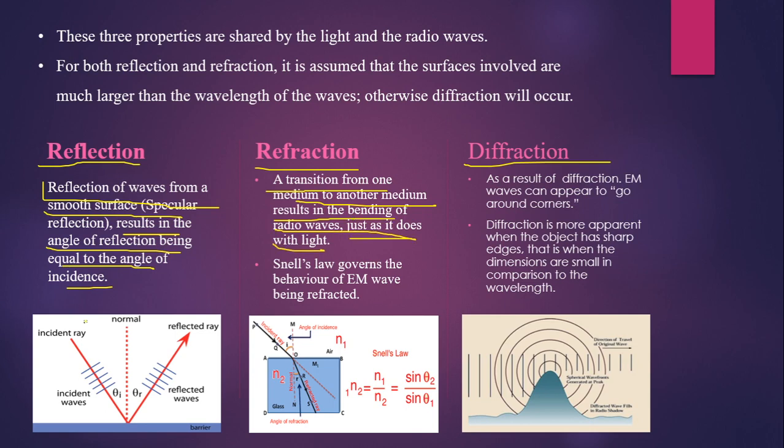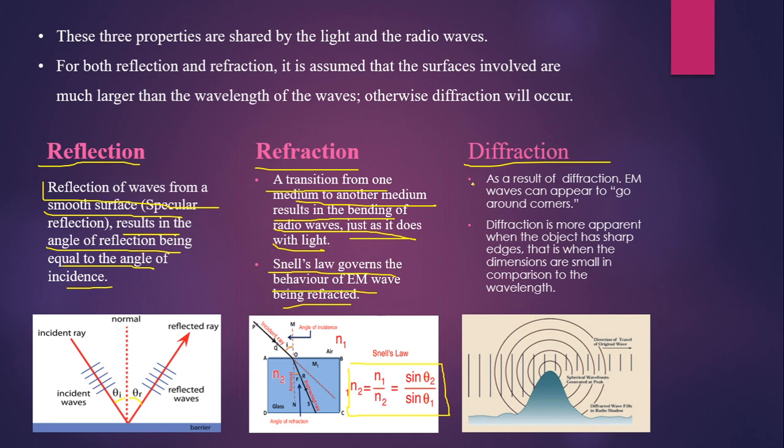In refraction, Snell's law governs the behavior of the EM wave, which is n1 upon n2 equals sine theta 2 upon sine theta 1. Here theta 2 is the angle of refraction, theta 1 is the angle of incidence, and n1 and n2 are the refractive indices of medium 1 and medium 2.